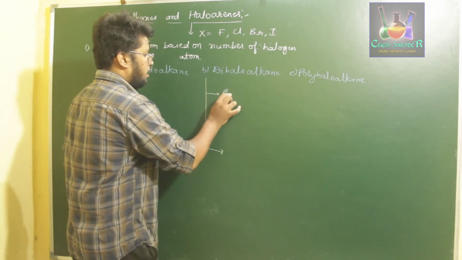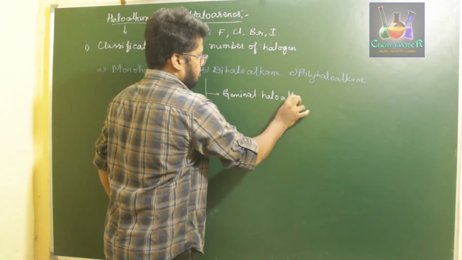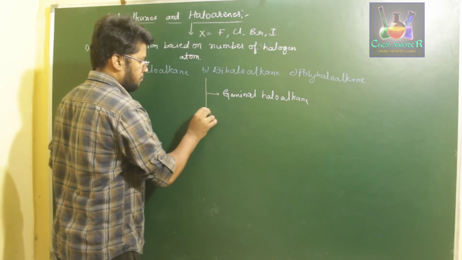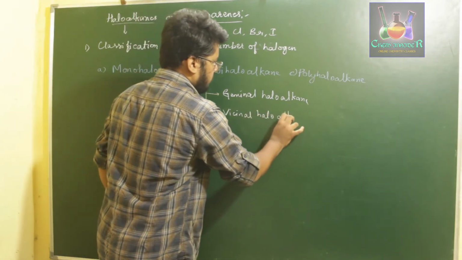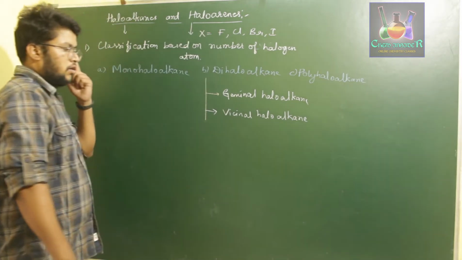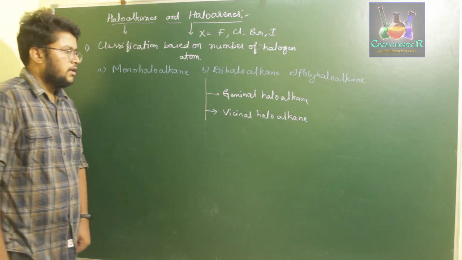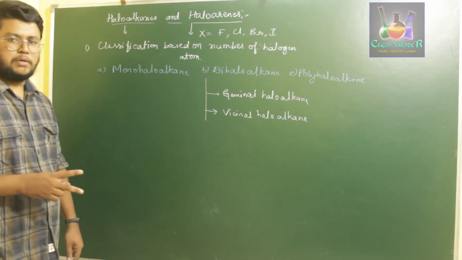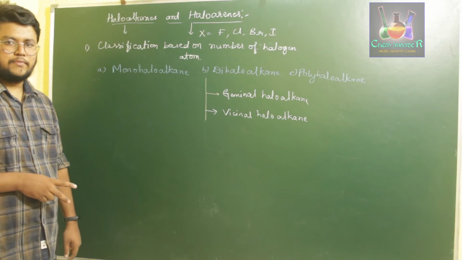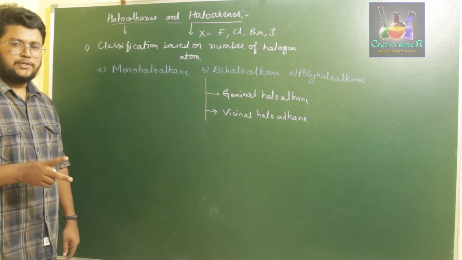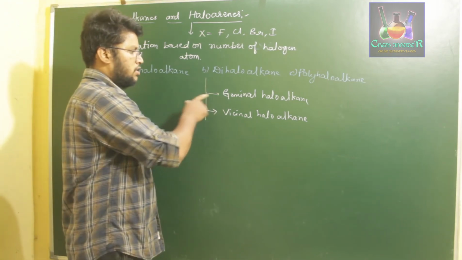One is geminal dihaloalkane or geminal haloalkane. And the second one is vicinal haloalkane. So what is this geminal haloalkane? If the two halogens attached to carbon present in a hydrocarbon are separated by two bonds, then those are called geminal haloalkanes.